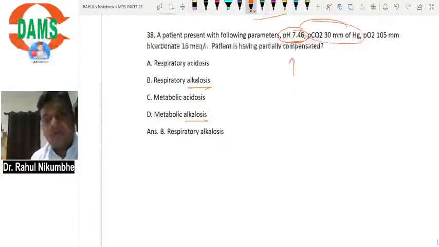PCO2 35 to 45 is normal. A decrease in PCO2 causes alkalosis. So it is a case of respiratory alkalosis. Bicarbonates are compensating for this alkalosis because when bicarb decreases, they will try to cause acidosis. So it is a case of respiratory alkalosis.